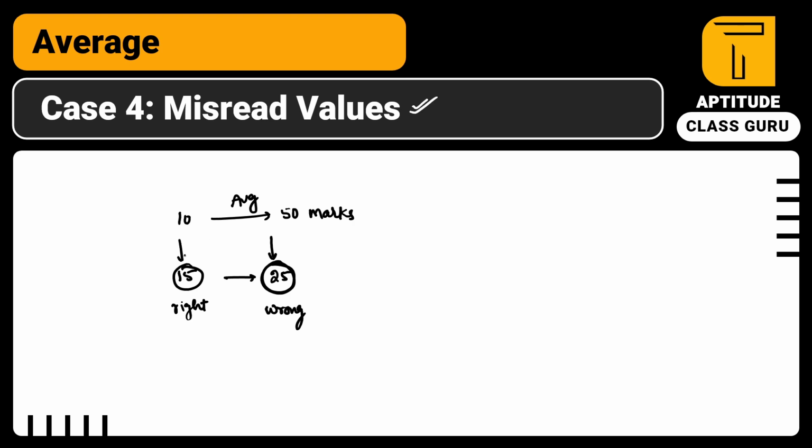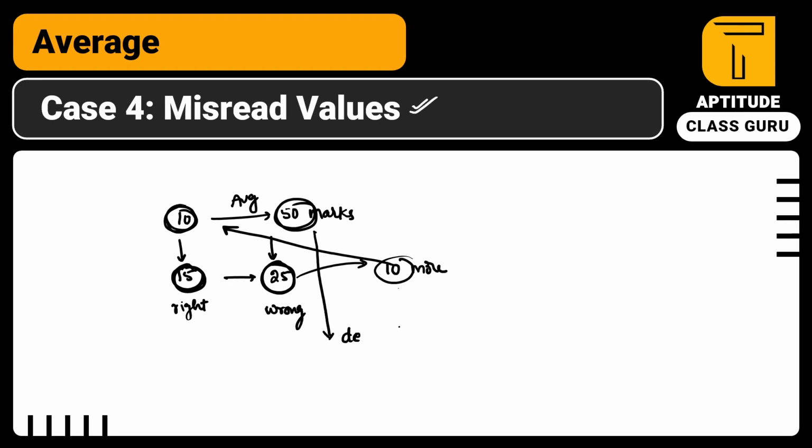So they have to enter 15. Because of this 25 wrongly entered, how many marks were added to the group? 15 and 25 difference is 10, right? So 10 marks more is added to the group. So 10 marks distributed to 10 people equally. Why? Because average is nothing but equal distribution. If originally 15 is written, then the average marks will be decreased, because you have given extra marks. So you have to make them reduced.